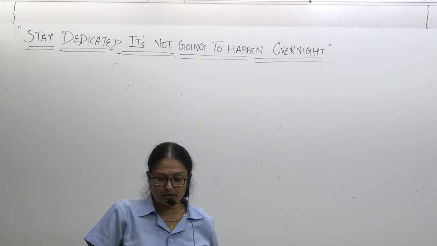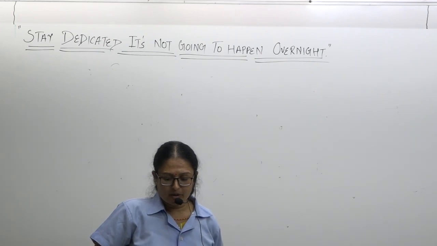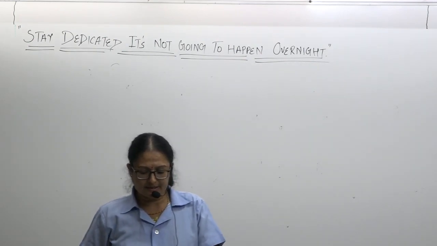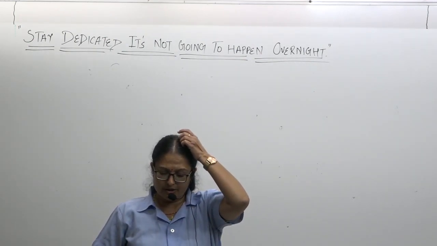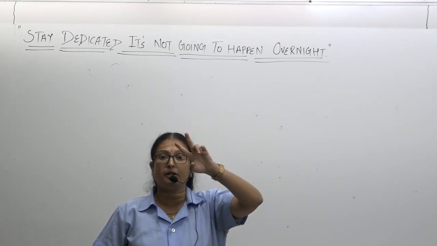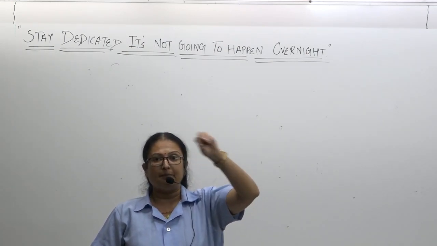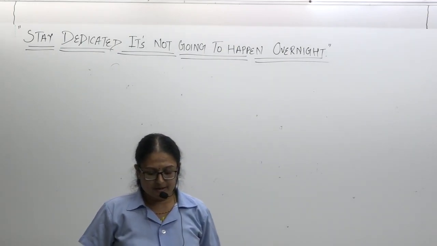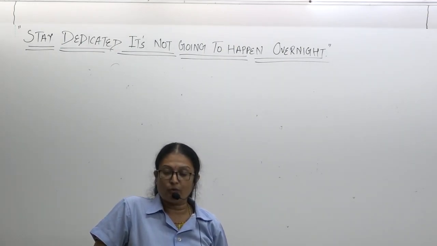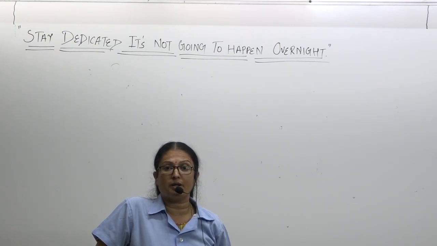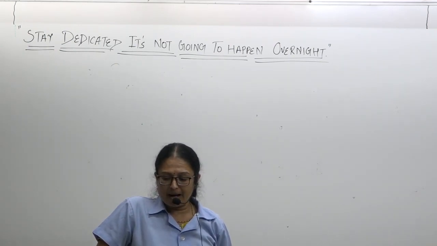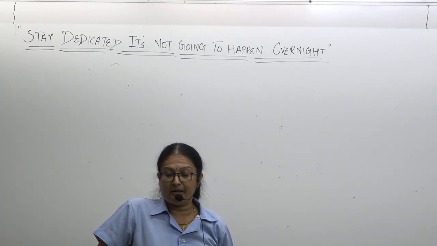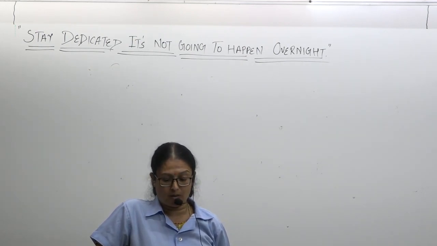Then the Sindhu river and its tributaries, that is Jhelum, Chenab, Ravi, Beas and Satluj, originate in the Himalayan region. The region between two rivers is called the Doab. In Punjab there is a confluence of 5 rivers, so it is called the Punjab. On the basis of physiography, the plain is divided into 4 parts. Most important: Bhabar, Tarai, Bangar and Khadar. I have explained this to you very well.